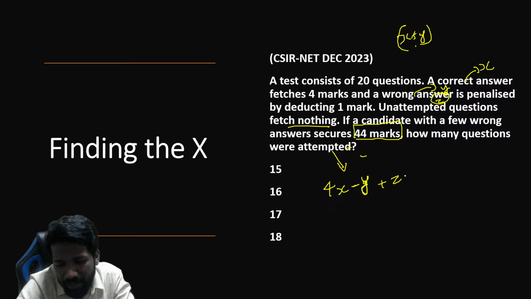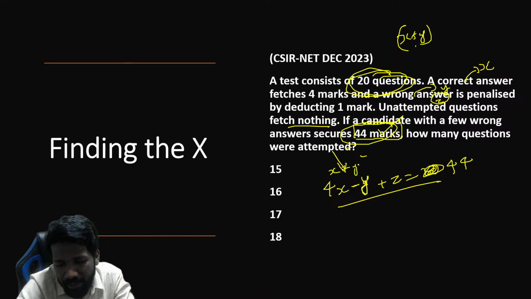Plus z is equal to 20 we can say. Total 20 questions hai na. So this is one equation you can make. Second equation is, sorry, not 20, that is equal to 44. 44 is the total mark. All of you understood this? 44 kaisa mila?